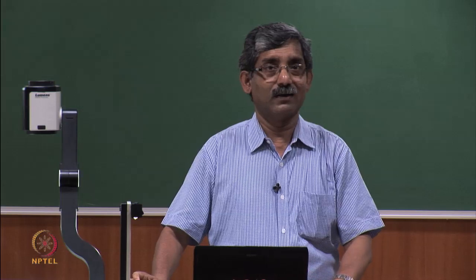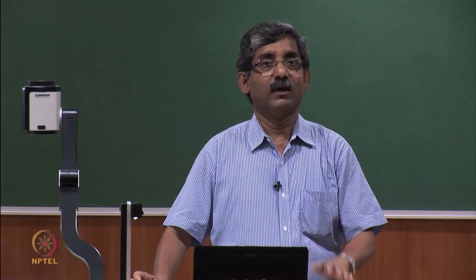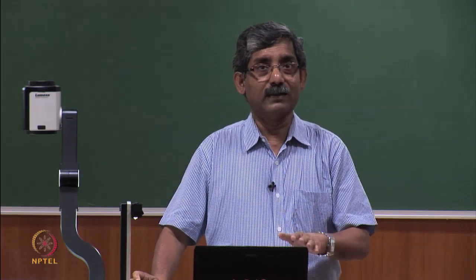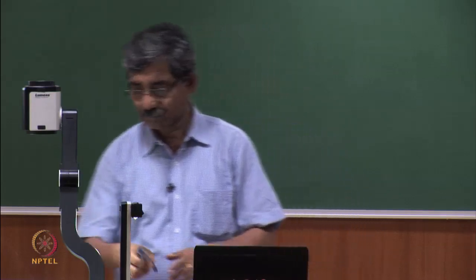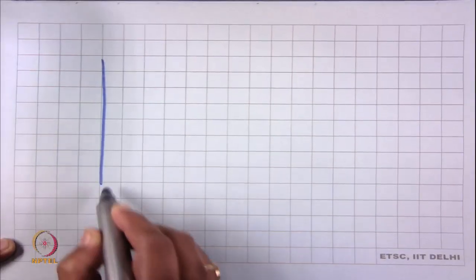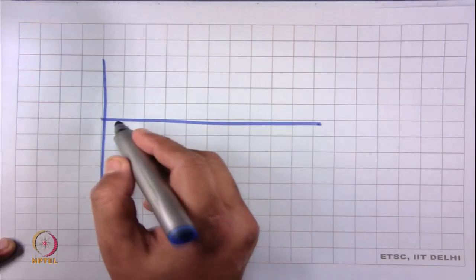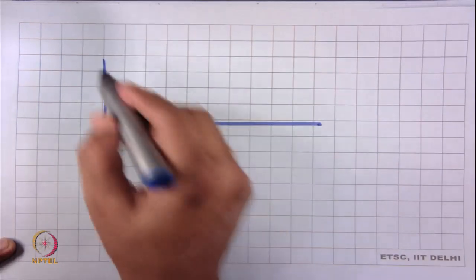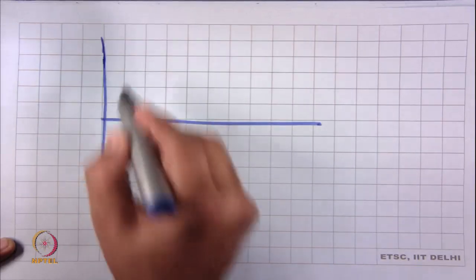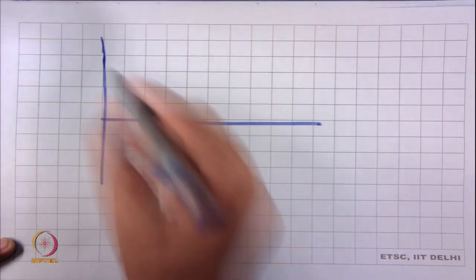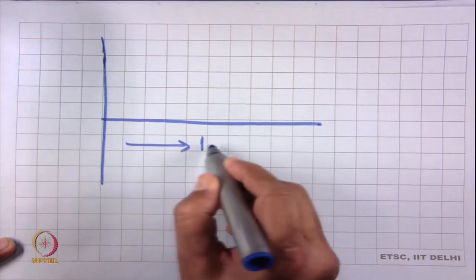So, a yarn with, say, lower mean length, let us see, this is the mean value. One yarn, this is the length along the yarn.